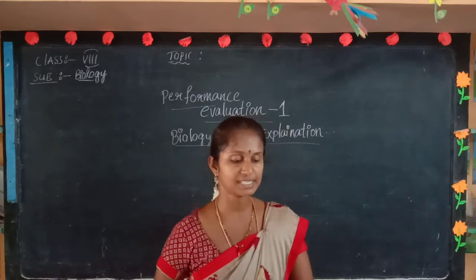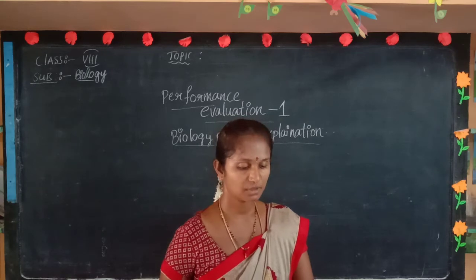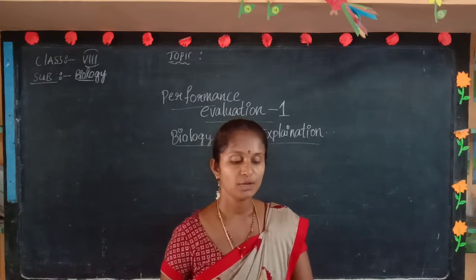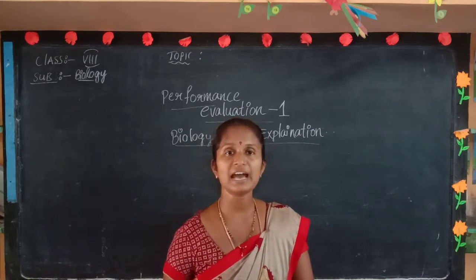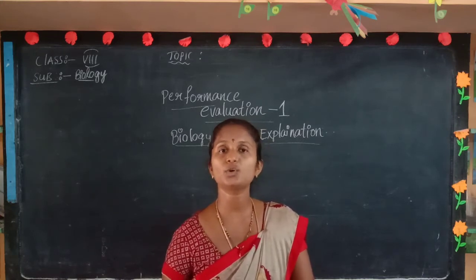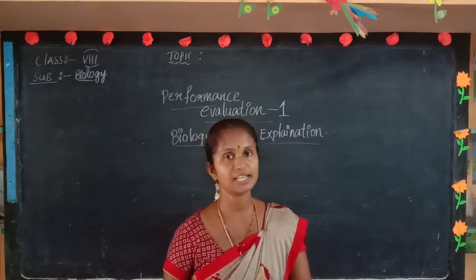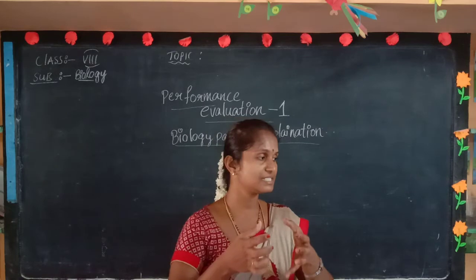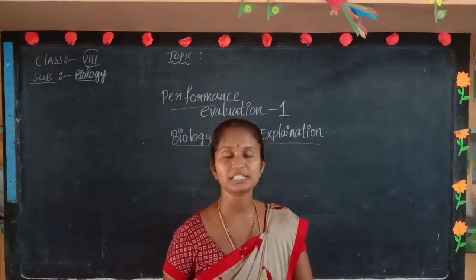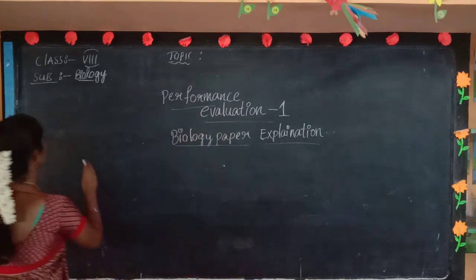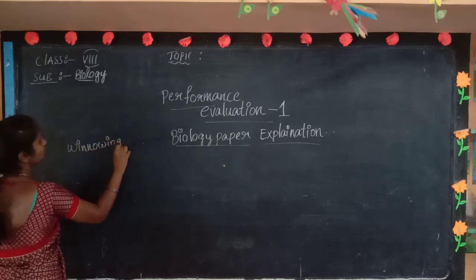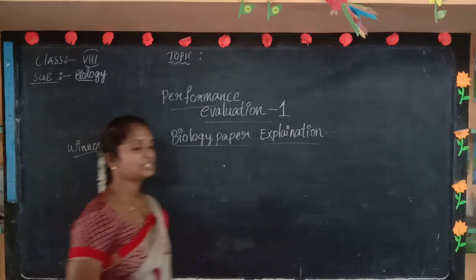Okay. And next, what is the process of separation of grain from chaff called? That was the second question. We already discussed that after the harvesting comes threshing, and the last process is winnowing. Winnowing is nothing but separating the husk and seeds. That mixture filled with husk and seed we call chaff. The process of separating that chaff is called winnowing. What is that? Winnowing. Okay, that is the answer for the second question.